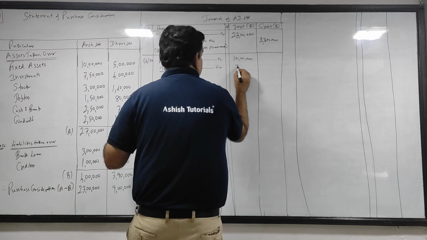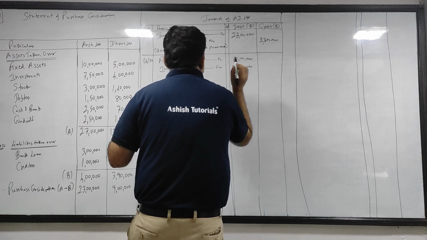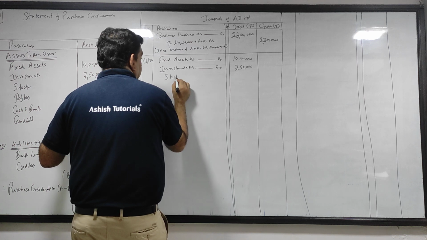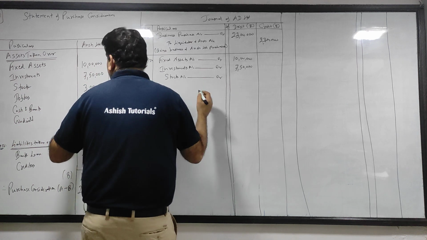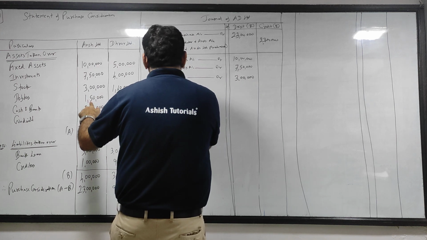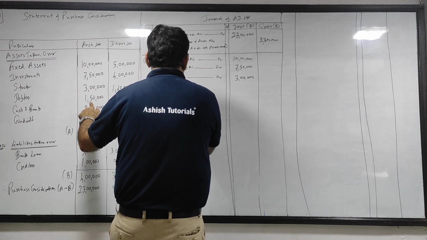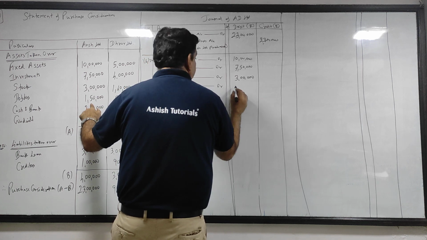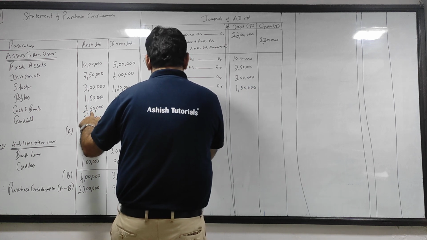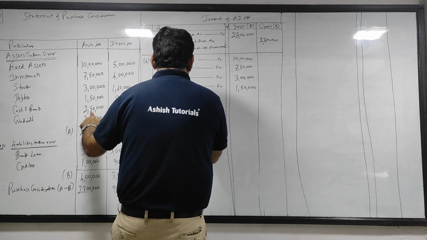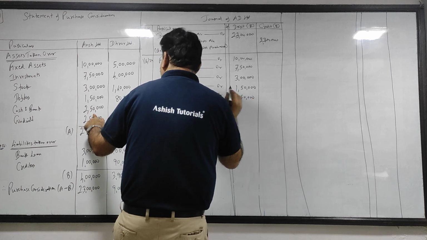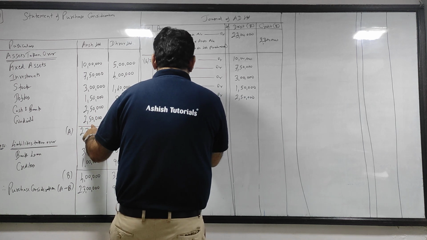Investment account 750. Only Ansha right now. Stock account 3 lakh. Debtors account debit 1,50,000. Cash and bank, or you can say cash bank account debit 250, and you're taking goodwill.